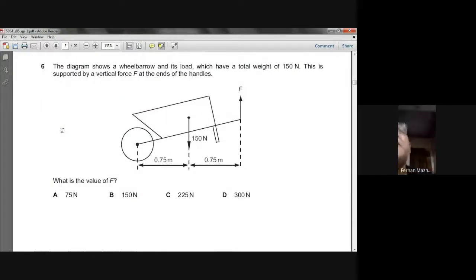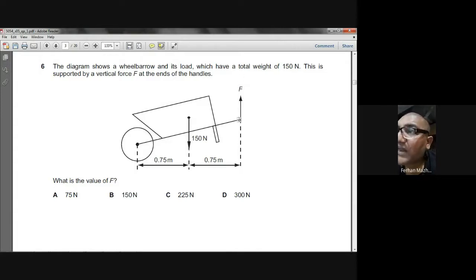Question number 6. The diagram shows a wheelbarrow and its load, which have a total weight of 150 newton. This is supported by a vertical force at the ends of the handles. What is the value of the force F? Listen carefully to what I am saying. Here the weight 150 is acting. Here we have the pivot. So the perpendicular distance between the line of action of this weight and the pivot is 0.75. This weight is trying to produce a clockwise turning effect about this pivot.